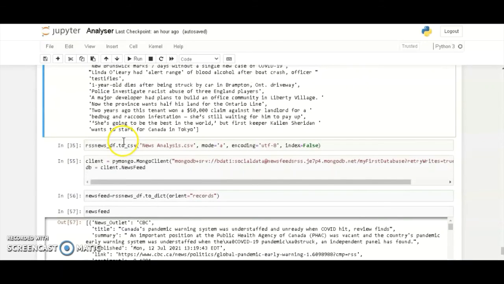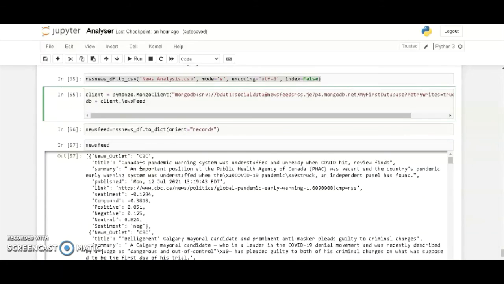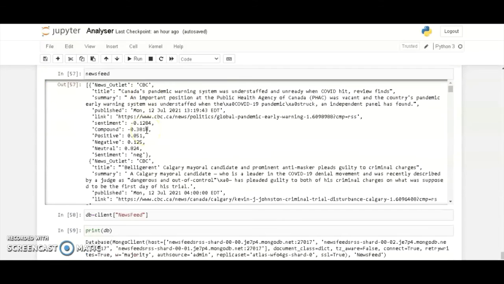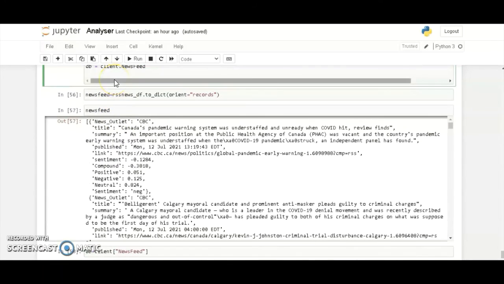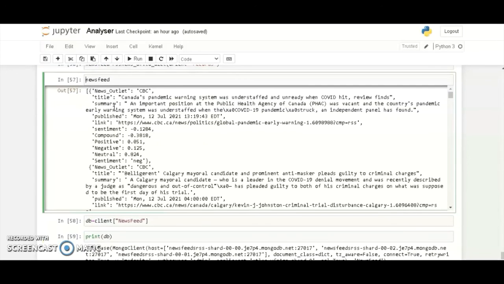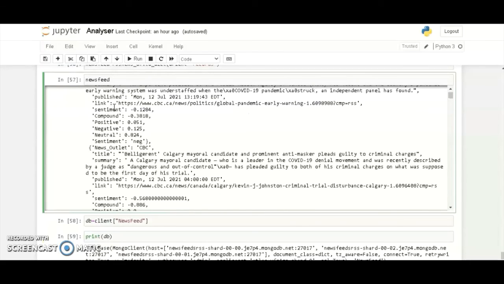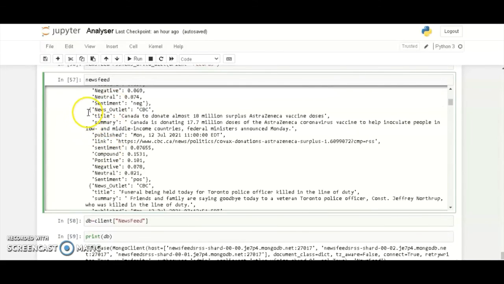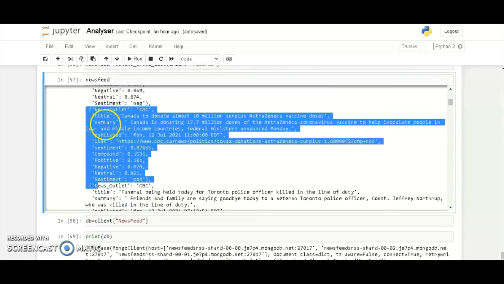Next, I had even tried to export this data as a CSV within the group, so I had to run that command. Here is a brief explanation of how the MongoDB connection works. After that, I had to change my data frames that we are working with into JSON data objects. Here are the commands that changed it. You can see it has a list kind of format and it has been changed into a JSON data object.